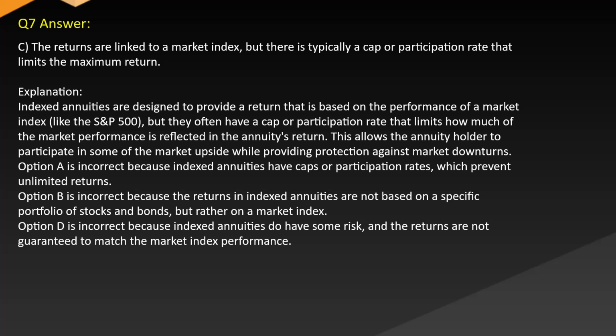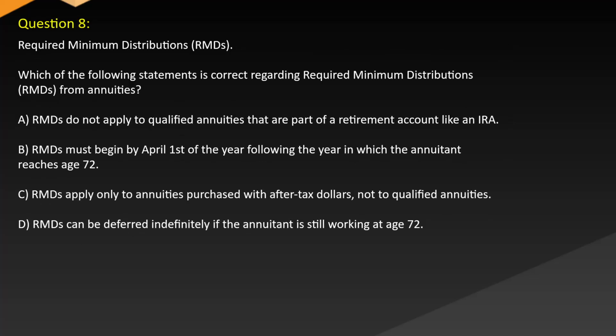Option D is incorrect because indexed annuities do have some risk and the returns are not guaranteed to match the market index performance. Question 8. Required minimum distributions (RMDs). Which of the following statements is correct regarding required minimum distributions (RMDs) from annuities?